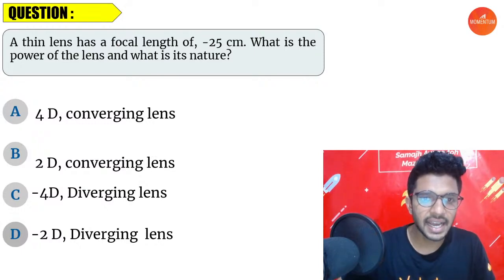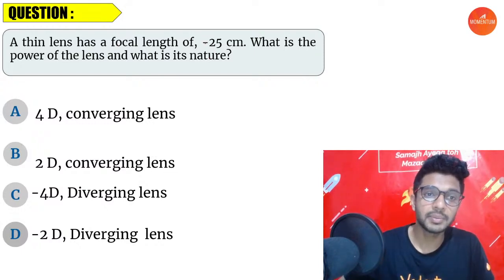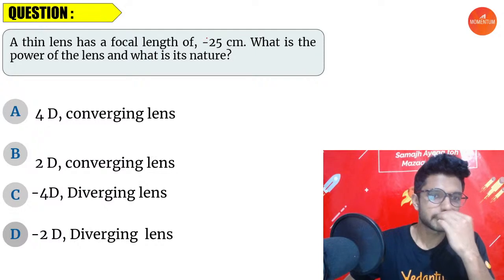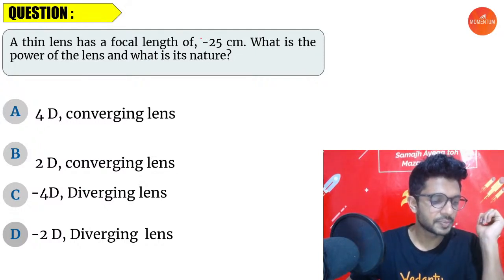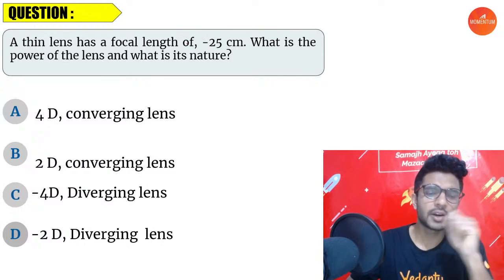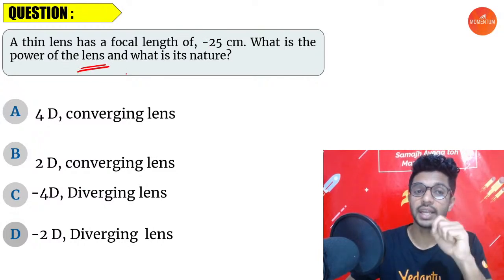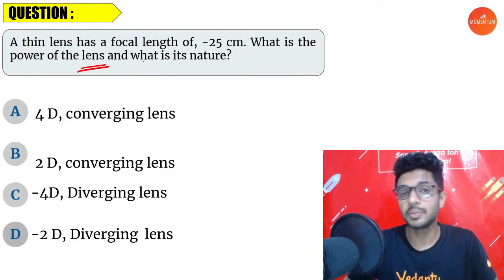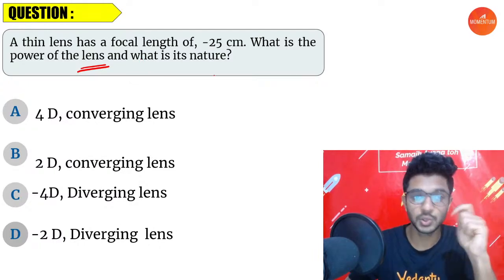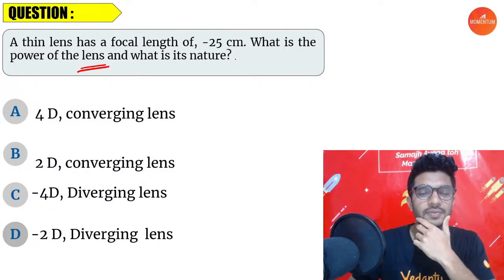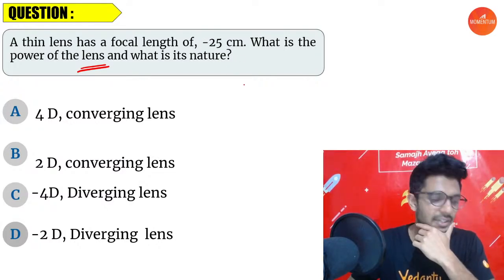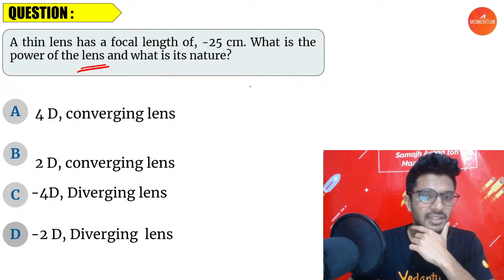The thin lens has a focal length of 25 centimeter with a negative sign. So tell me, if it is a negative 25 centimeter, right? Hi Prasanna. What is the kind of lens? Now we have switched to lens, now we are not dealing with mirrors anymore. It's time for lens. So tell me, what kind of a lens if you are having the focal length as negative? Focal length negative, what kind of a lens? Waiting for your answers.